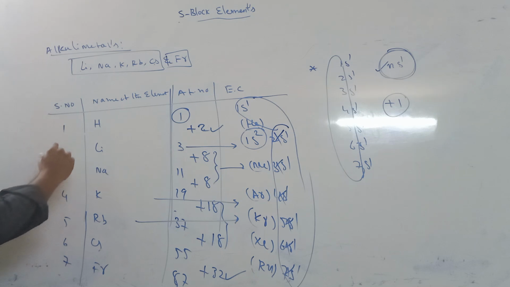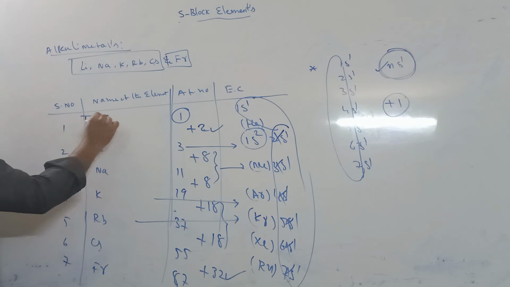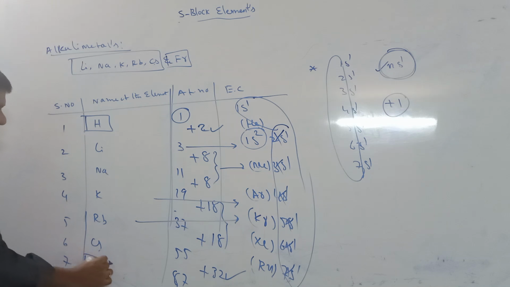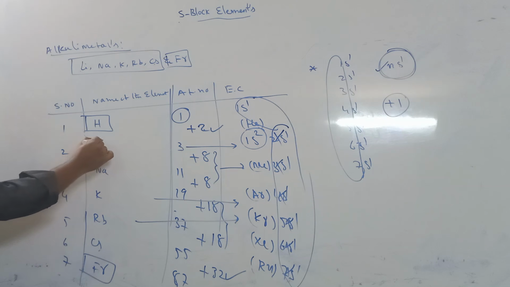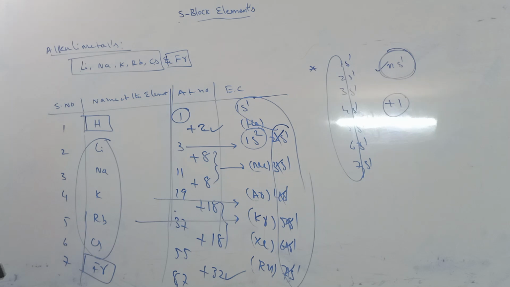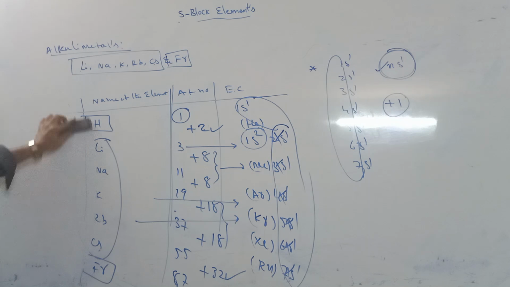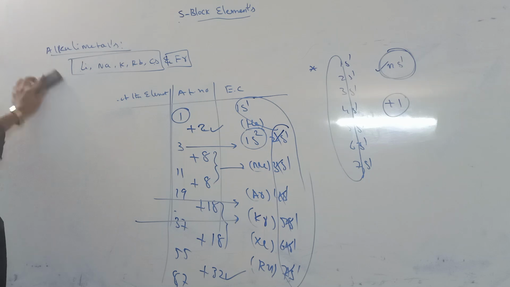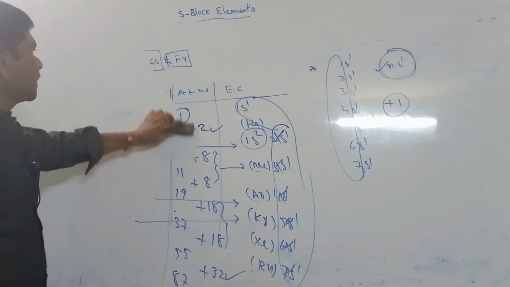Also remember that in the 1A group, hydrogen is a non-metal and francium is a radioactive element. Generally, in this group, we study lithium to cesium only.